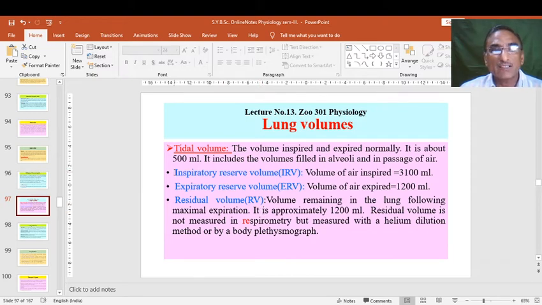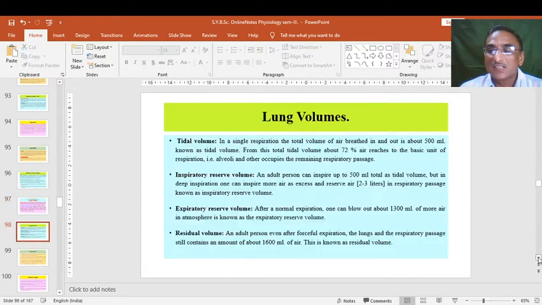Whatever the air taken in the respiratory passage is totally not expired during the expiration, and some is residing there back in the respiratory passage, and that is nothing but the residual volume. So lung volumes can be divided into these: tidal volume, inspiratory reserve volume, expiratory reserve volume, and residual volume.